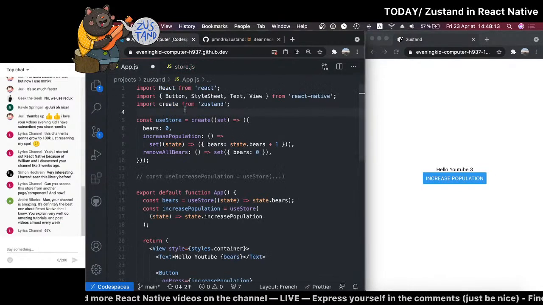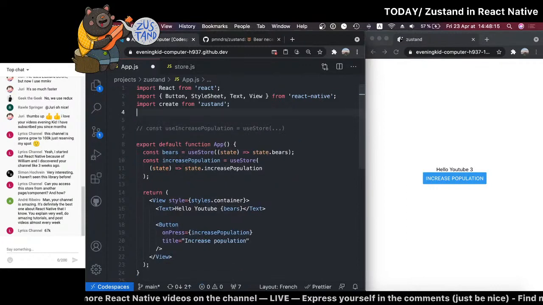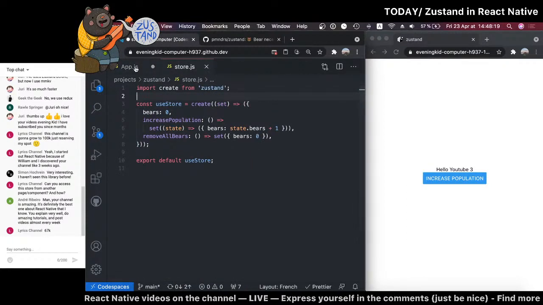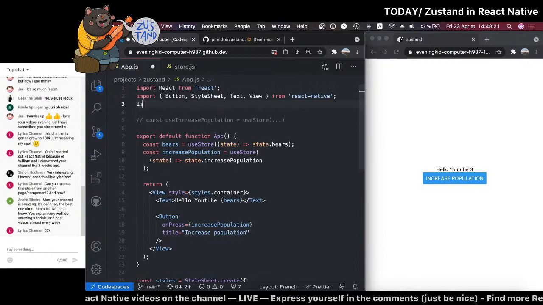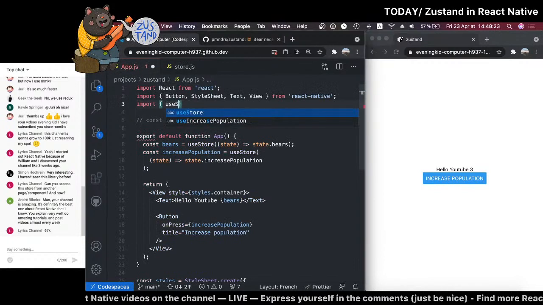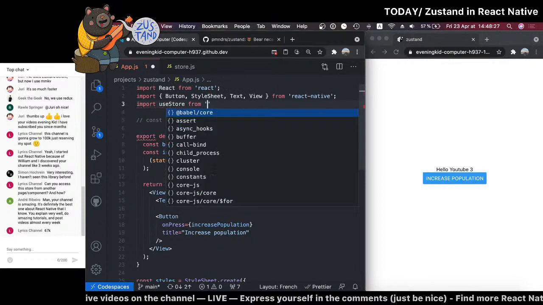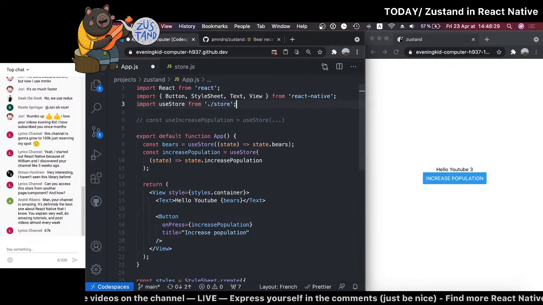All right, and then if you just remove that, oh, I have to put this on the other page. Otherwise, we're going to get an error. And here I can just do import useStore. Oh, it's going to be a default import, so we don't need the brackets from the store file. So this should work just the same.